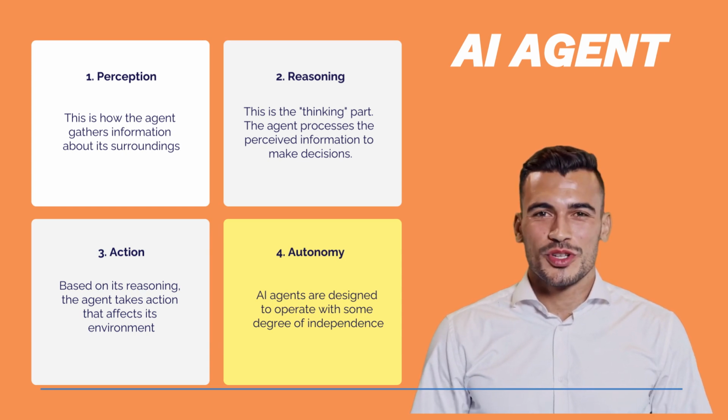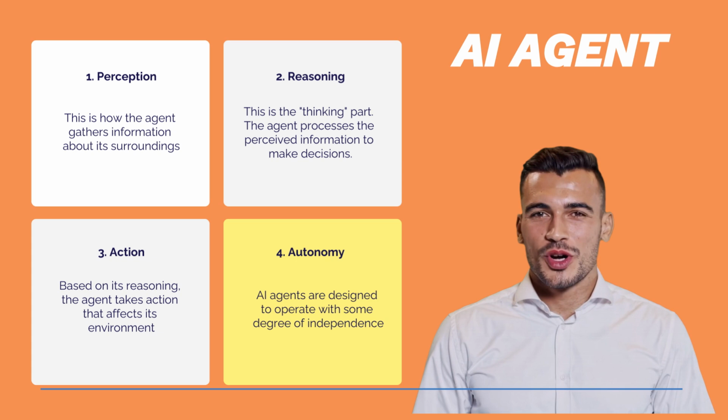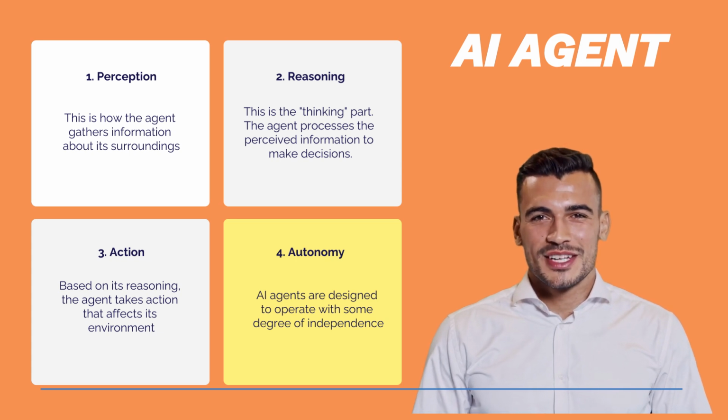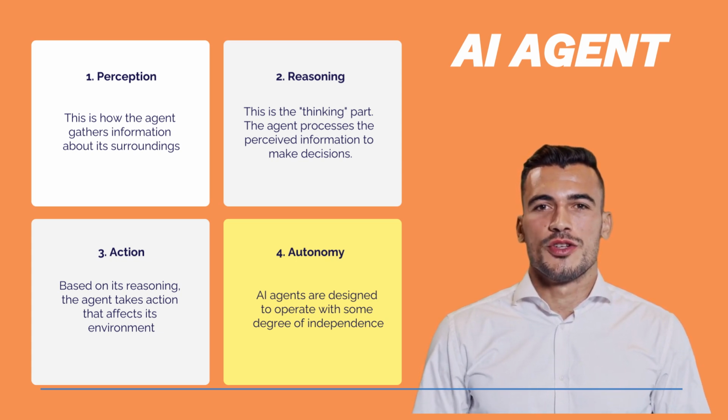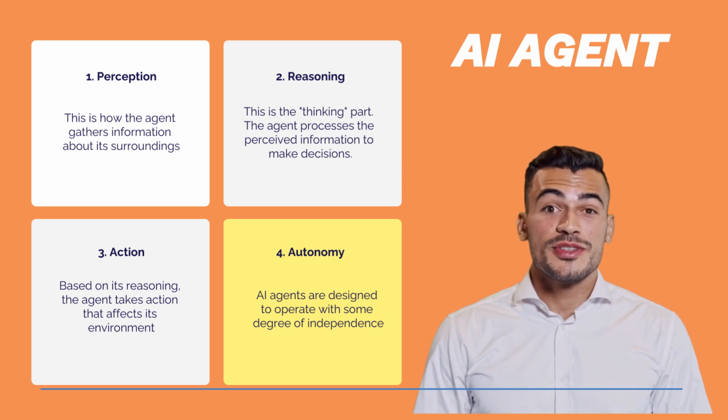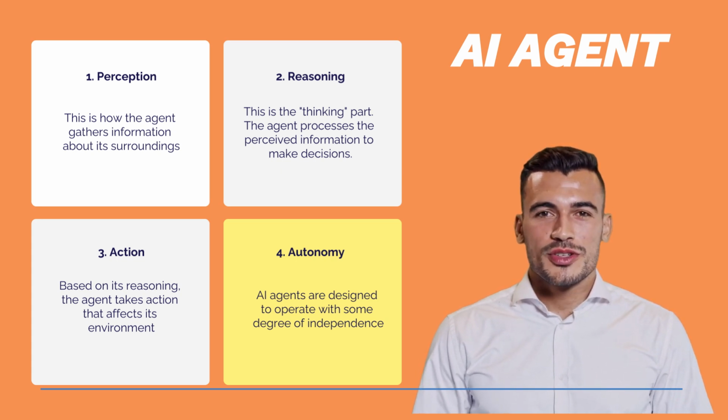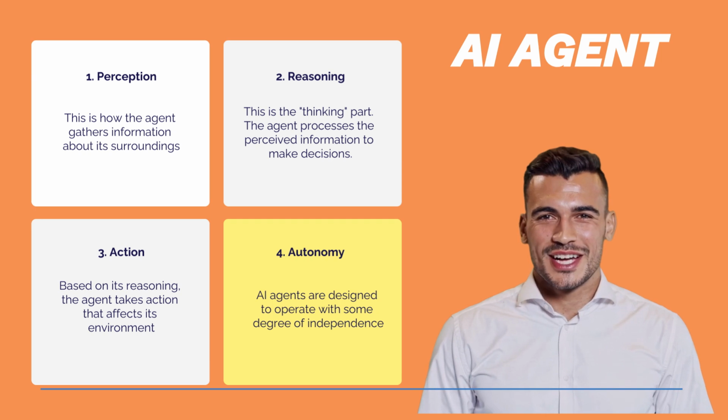AI agents operate with some degree of independence. While initially programmed by humans, they can often make decisions and take actions without constant human intervention. The level of autonomy varies greatly depending on the agent's complexity and task.